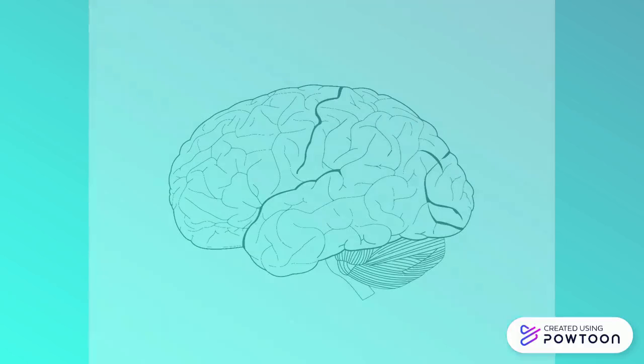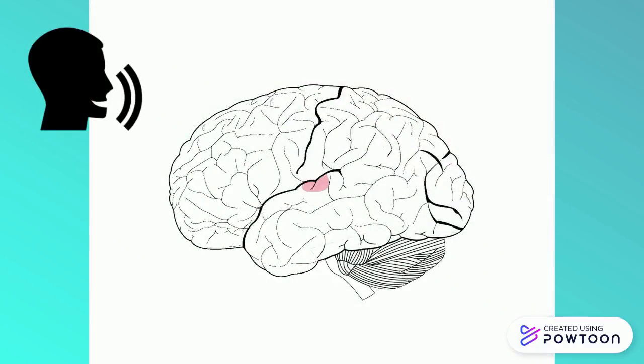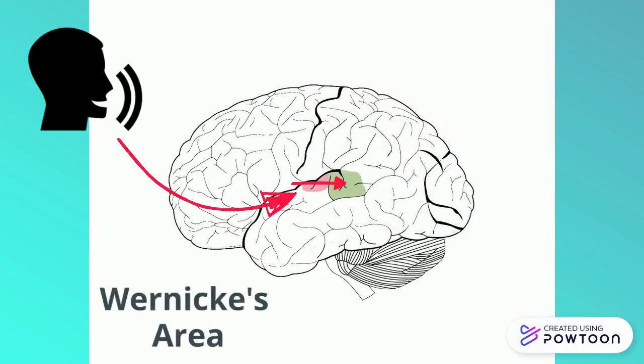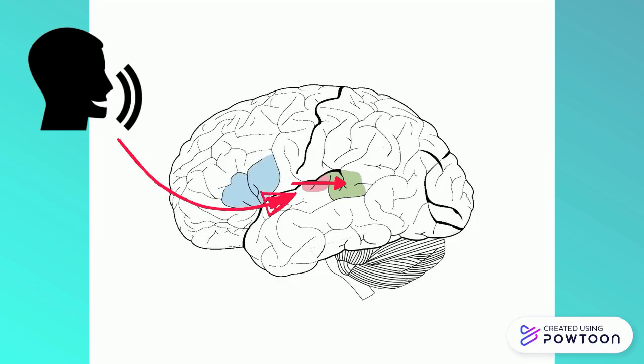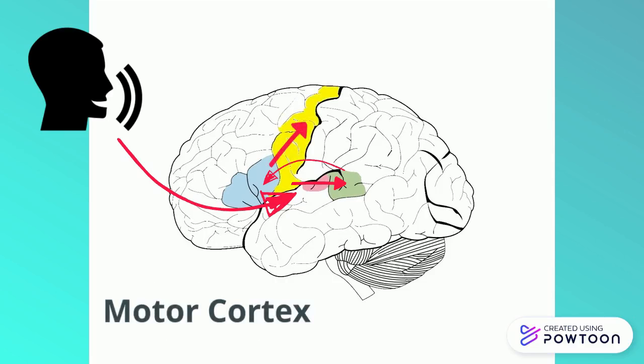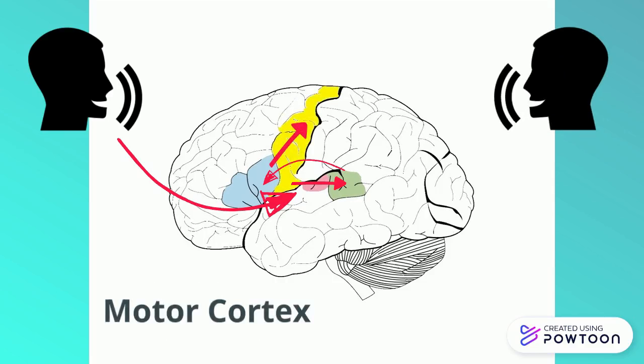The classic model proposed that spoken communication was processed by the primary auditory cortex and sent to Wernicke's area to comprehend the words spoken. Information was then passed along the white matter pathway between Wernicke's area and Broca's area, known as the arcuate fasciculus, which communicated the comprehension of speech to Broca's area. Motor information to repeat the word was formed and sent to the motor cortex to perform the movement of speech.